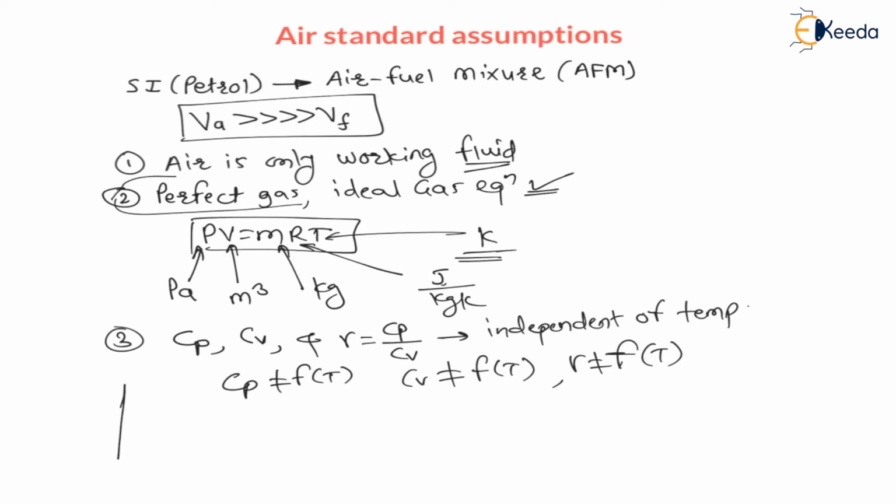That means with respect to temperature, the Cp value will remain constant. With change in temperature, Cp will remain constant, Cv will remain constant, as well as gamma will remain constant. This is our assumption.